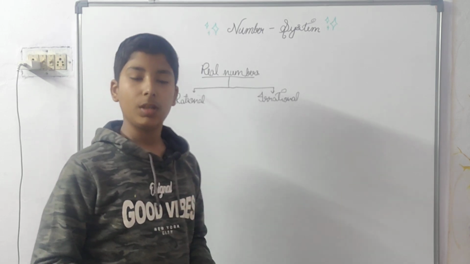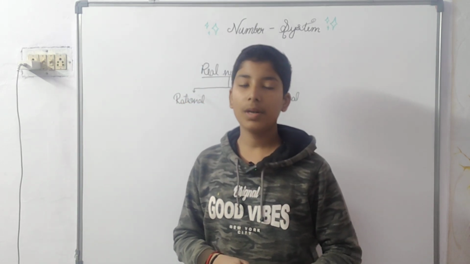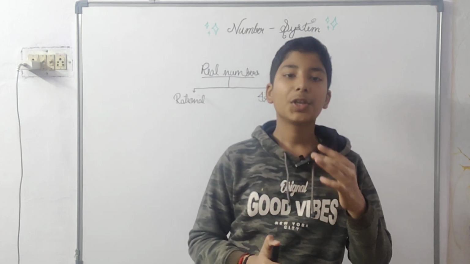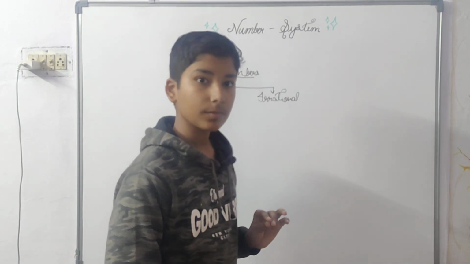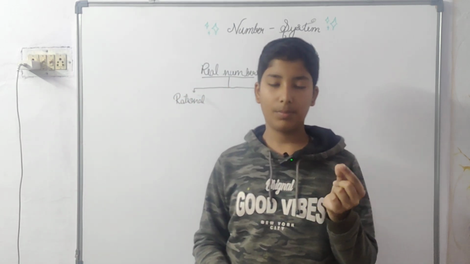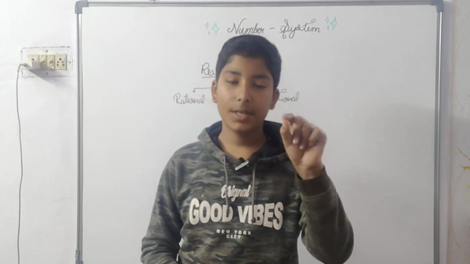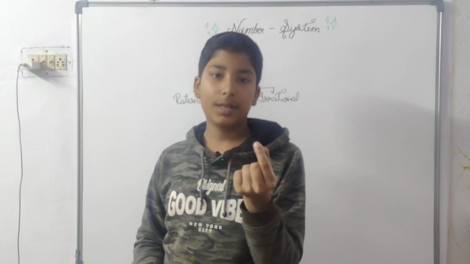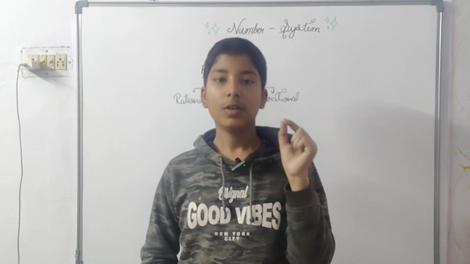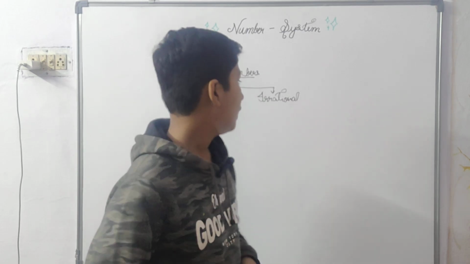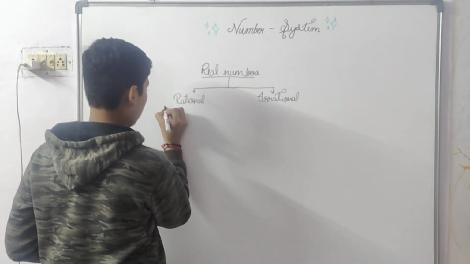What are rational numbers? Rational numbers are the numbers which can be written in p by q form, where q is not zero. Okay, and irrational numbers. Irrational numbers are the numbers which are written in root or written in power which is negative, or the power which is 1 upon something. Let me give you an example of both of these.